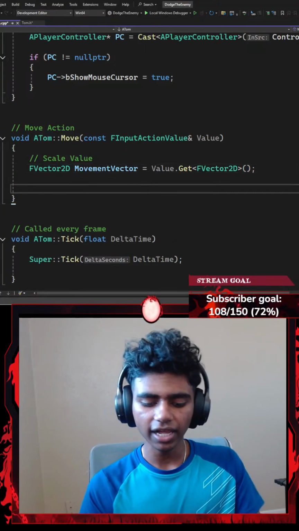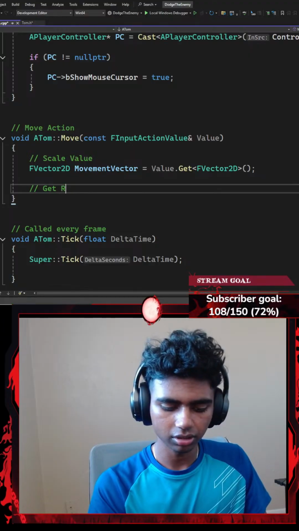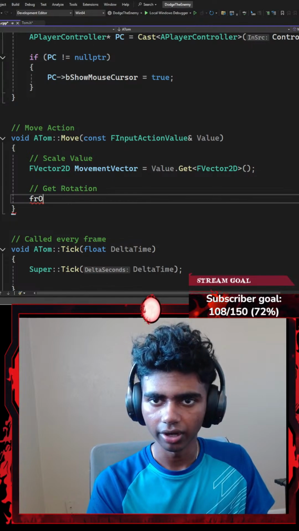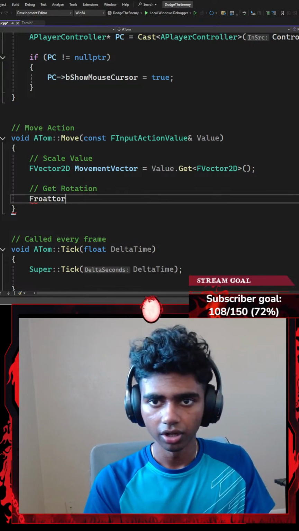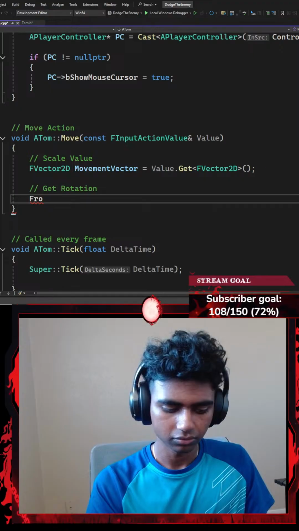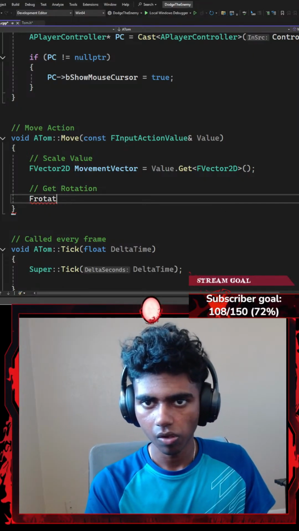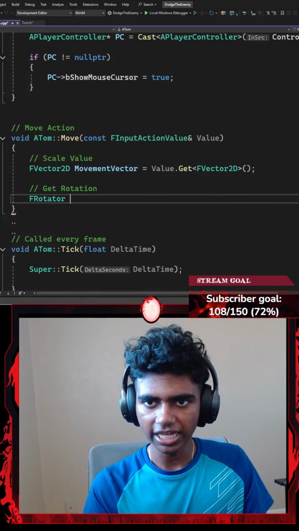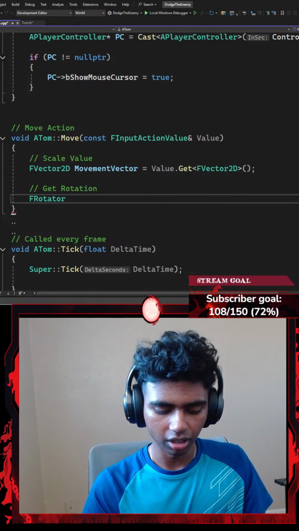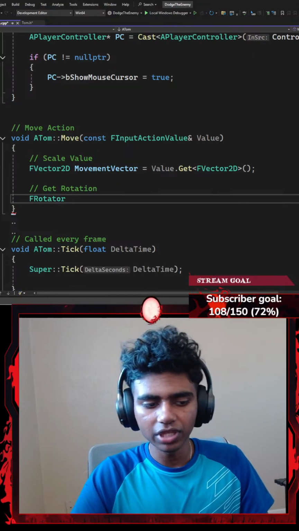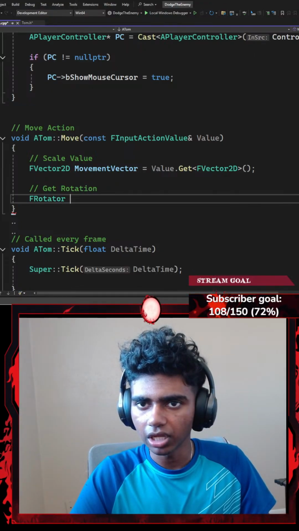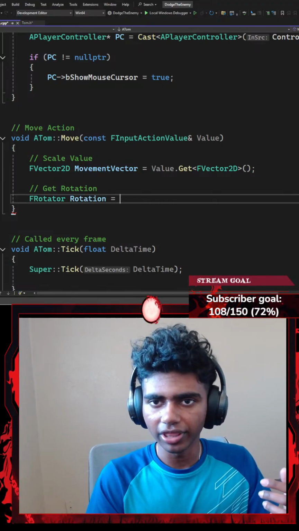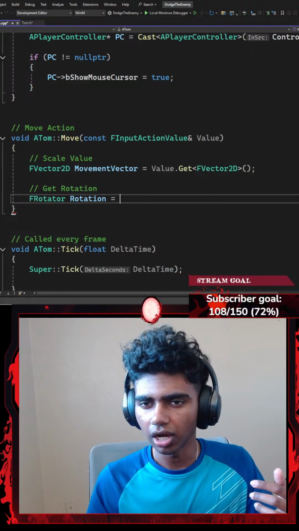Now that I've got my scale value, I'm going to get my rotation. For my rotation, I'm going to go with something like an FRotator. Alright guys, let's go with FRotator. Okay, which is going to be represented by a variable called something like Rotation. There. That is going to be equal to, let's see.